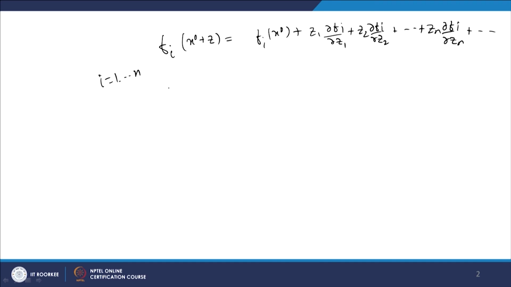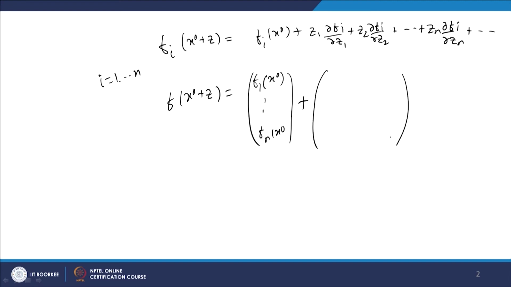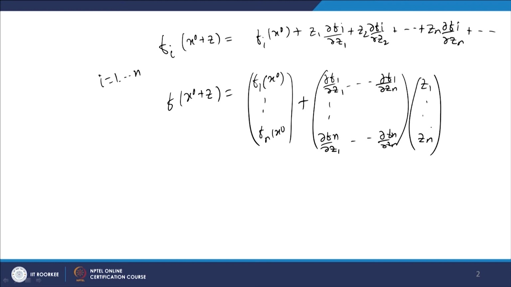So, in particular I can write f of x naught plus z as f1 x naught to fn x naught plus the matrix of dever f1 dever z1 to dever f1 dever zn, and so on to dever fn dever z1 to dever fn dever zn, multiplied by z1 to zn here, plus higher order term.